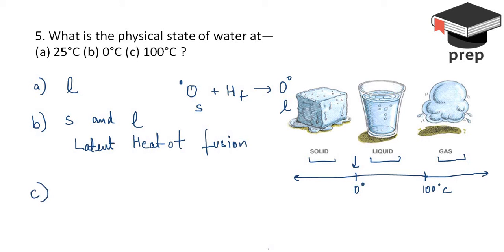Similarly, moving to the C part, you can attempt on the similar lines. So at 100 degrees Celsius, water can actually exist in both liquid as well as the gaseous form. So in this case, the answer will be liquid and gas. In this case, it will depend upon the latent heat of vaporization.